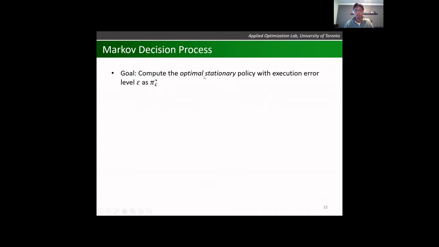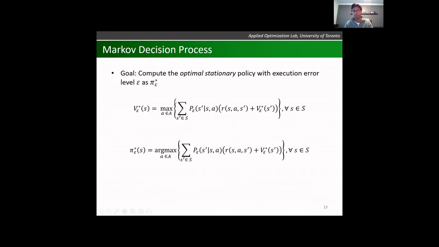Here the goal is to compute the optimal stationary policy for each execution error level. We have very similar equations to before, at least inside the brackets. We're adding this maximizer operator. So now we're saying, when you get to a particular state, what is the best action to take that maximizes my chance of winning the point? And I can grab this pi star as the optimal policy. This is solved through policy iteration, and it converges quite quickly, in just a handful of iterations. To interpret this: before, in the MRP, we had a distribution of actions that we can choose from in every state, whereas now we're picking an optimal action in each state.